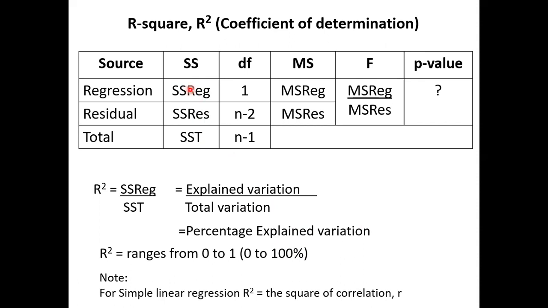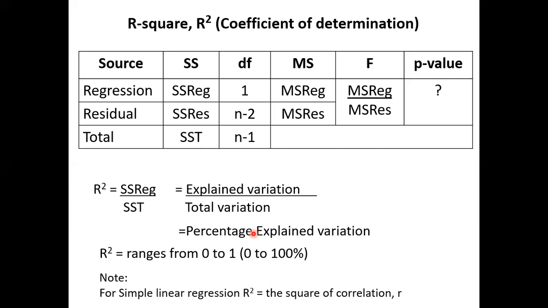If this is 100 and this is 10, what's R square? 10%. Explained is 10, total is 100, so 10%. Just now it was 80% explained. Which is better, higher or lower? Higher is better. Higher means the model is good. Lower means the model is not good.